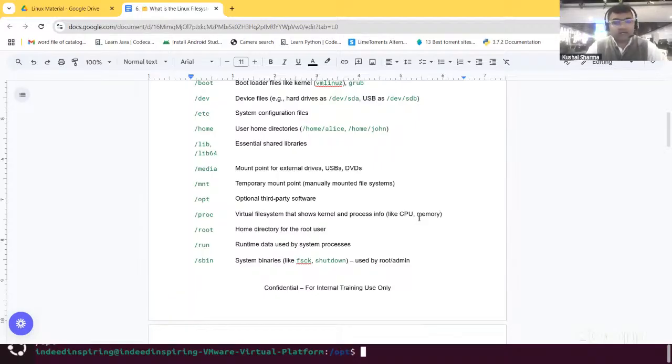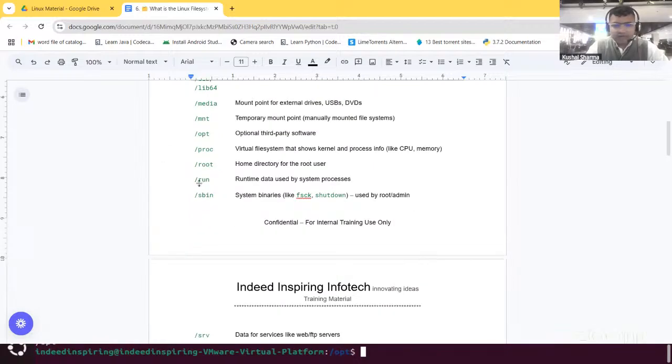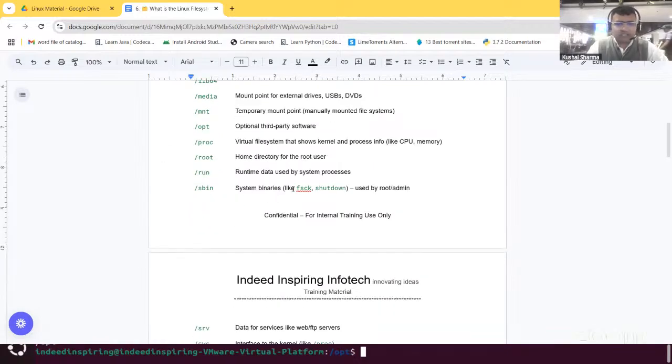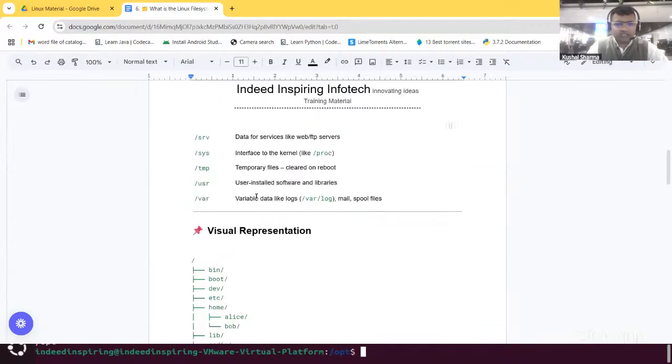That is runtime data used by system processes, /run. Like bin, we have one sbin also, which is having system binaries like fsck, shutdown. So it is used by root or admin user, those particular binaries. /srv has got data for services like web and FTP servers, and /sys is an interface to the kernel, like proc. That is the benefit of that directory.